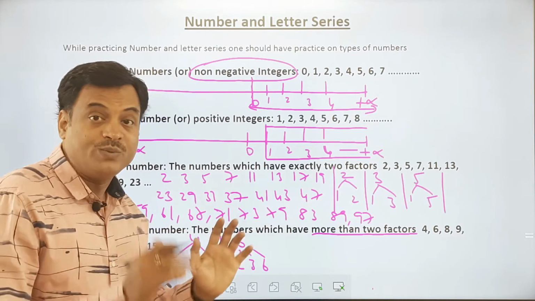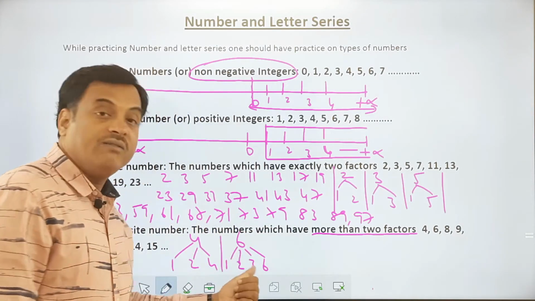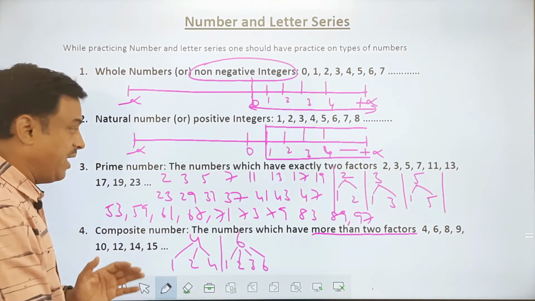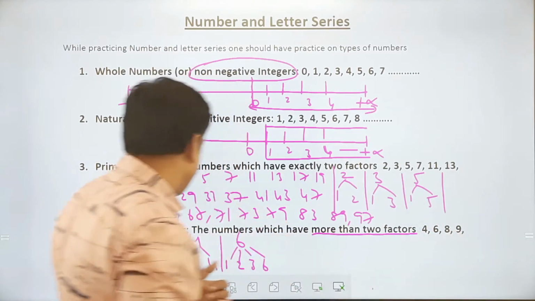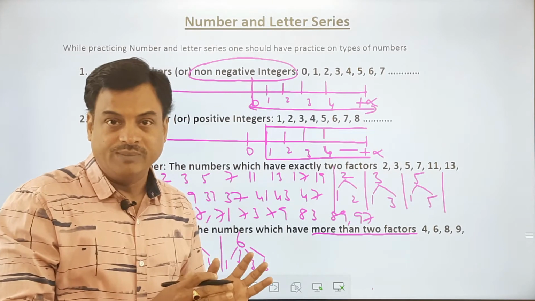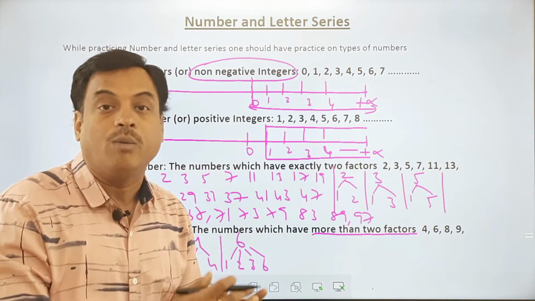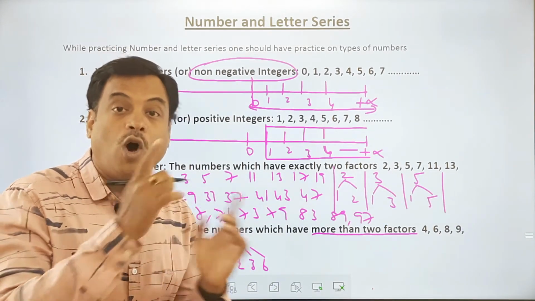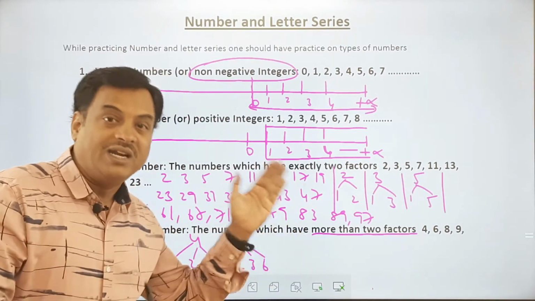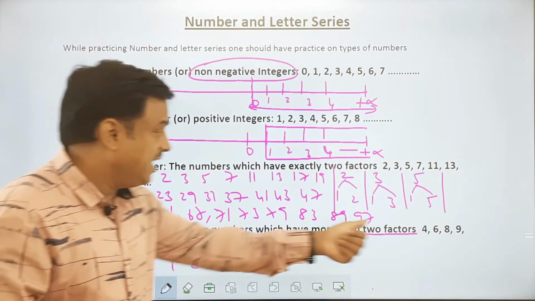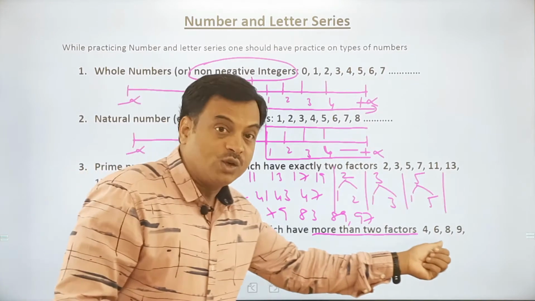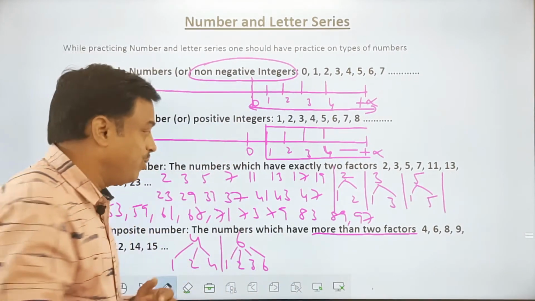Here the definition of prime is the numbers which have exactly 2 factors. Here we have more than 2 factors, which is called composite. Now if you observe the sequence, when I am writing a sequence here 4, 6, 8, 9, 10, 12 and so on, I am not including 1 as a composite number. 1 is neither prime nor composite. So be careful. When I say non-prime and composite, there is a difference. When I say non-prime, then 1 is included in the series. The same series which starts from 1 is called non-prime. But here 1 is not included, so they are exclusively composite numbers.